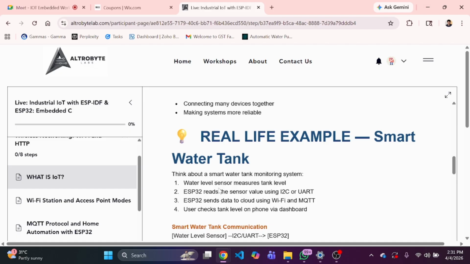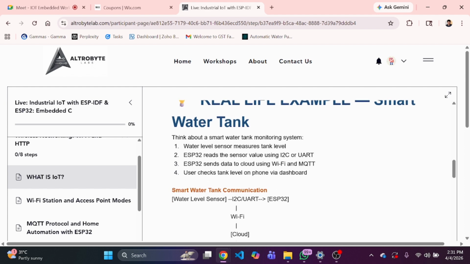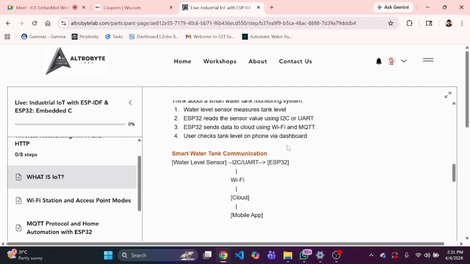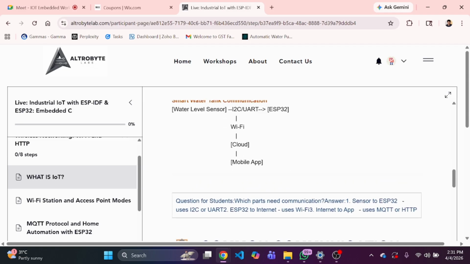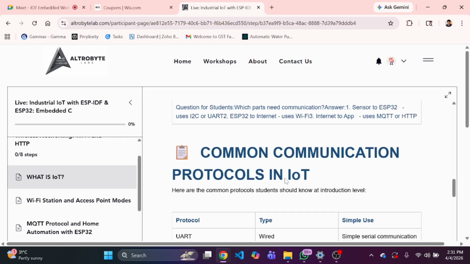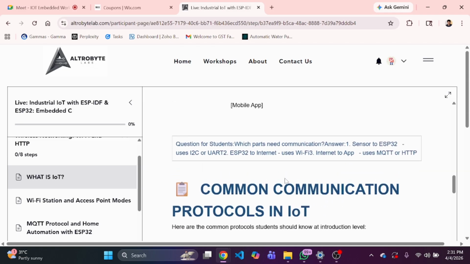And there should be a different medium like cloud, and the proper format as a communication channel is MQTT or HTTP. Okay, so the user checks the level on the phone via a dashboard. So this is the procedure of a simple use case of how a communication protocol works, right?